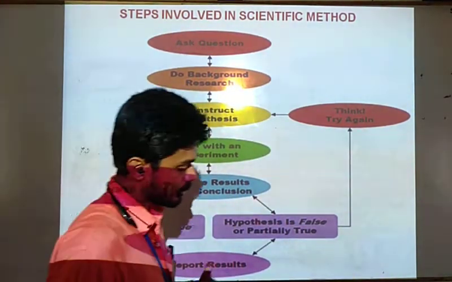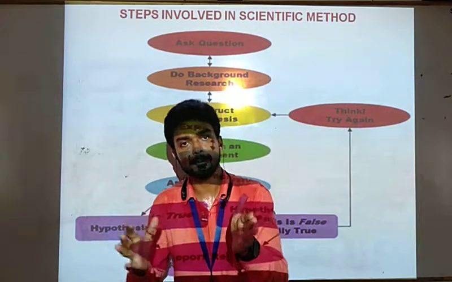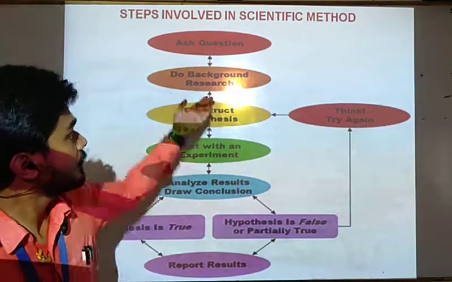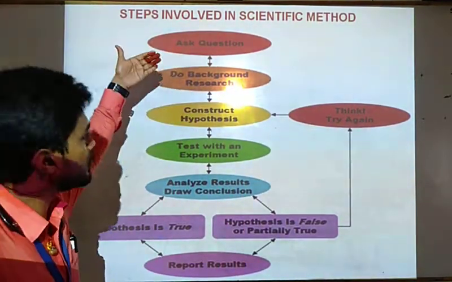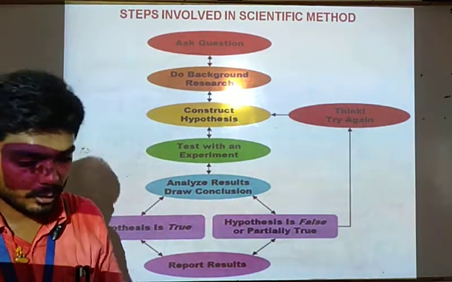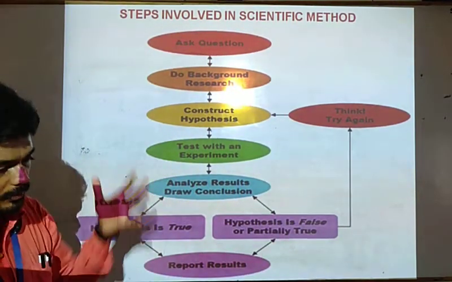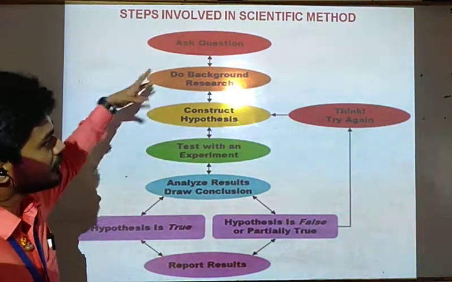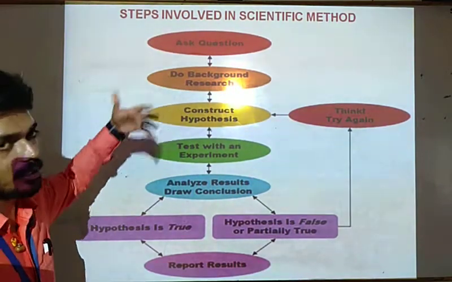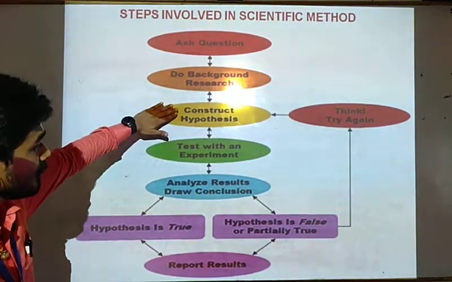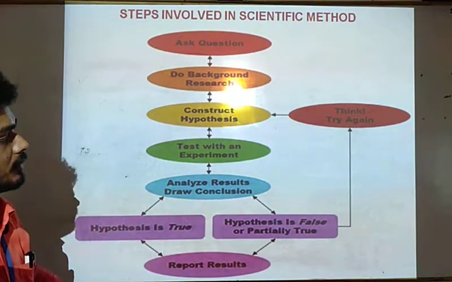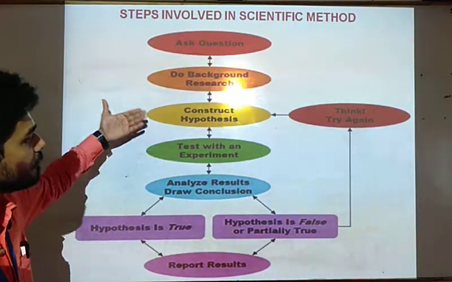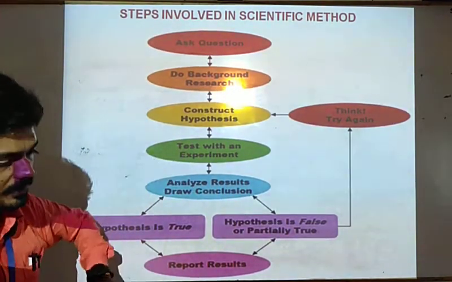When the question arises in our mind that why this phenomenon is happening, then we try to start the background research. We try to see what types of research were done before, in previous times. Next, construct a hypothesis. Then we create some concept, some hypothesis about that phenomenon. After that, test with an experiment.